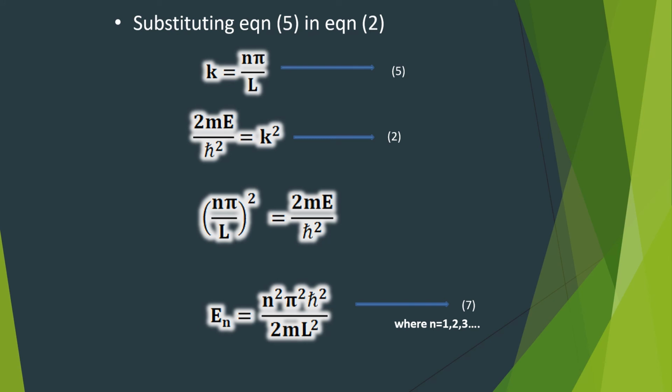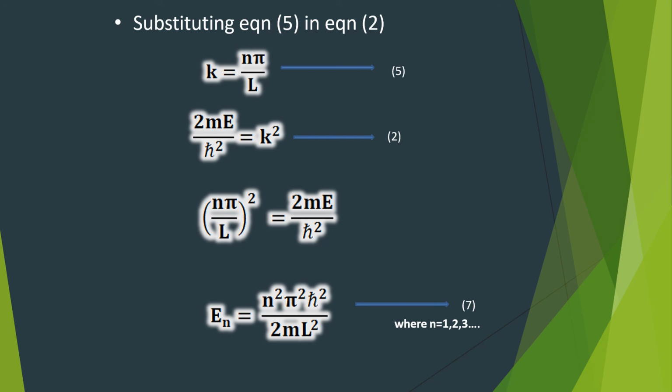On substituting k is equal to n pi by L in equation 2, that is 2mE by h cut square is equal to k square, you get the expression for energy of a particle trapped inside a one-dimensional potential box as En is equal to n square pi square h cut square by 2mL square, where n is equal to 1, 2, 3, etc. The minimum energy of the particle is obtained when n is equal to 1, that is E1 is equal to pi square h cut square by 2mL square.